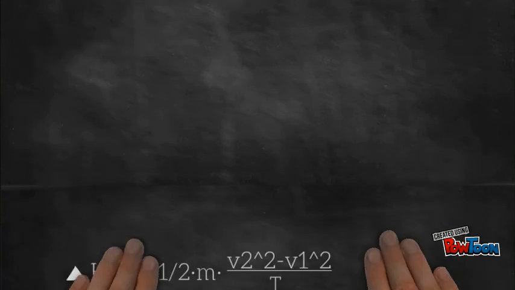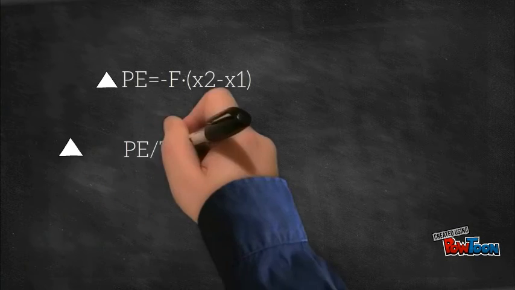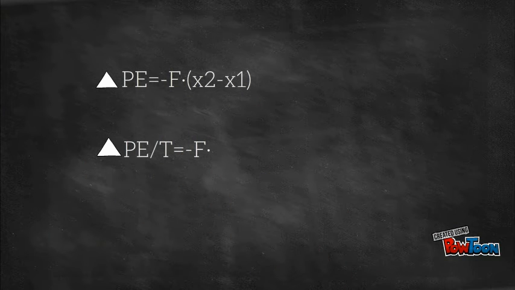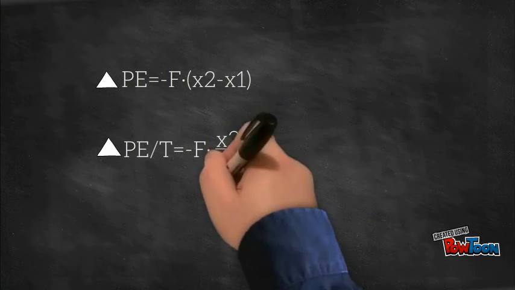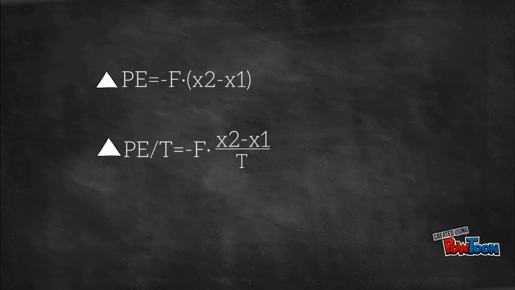As for potential energy, the change of potential energy over time equals minus F times the difference of position over time, which is the velocity. When potential energy increases, there will always be a force fighting against gravity. That's why there is a negative sign in front of force. Thus, the change of potential energy over time is minus F times v.